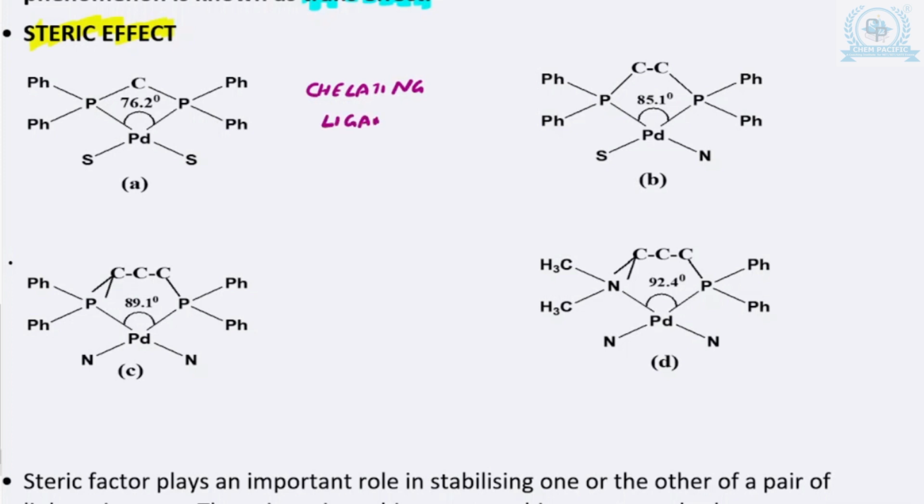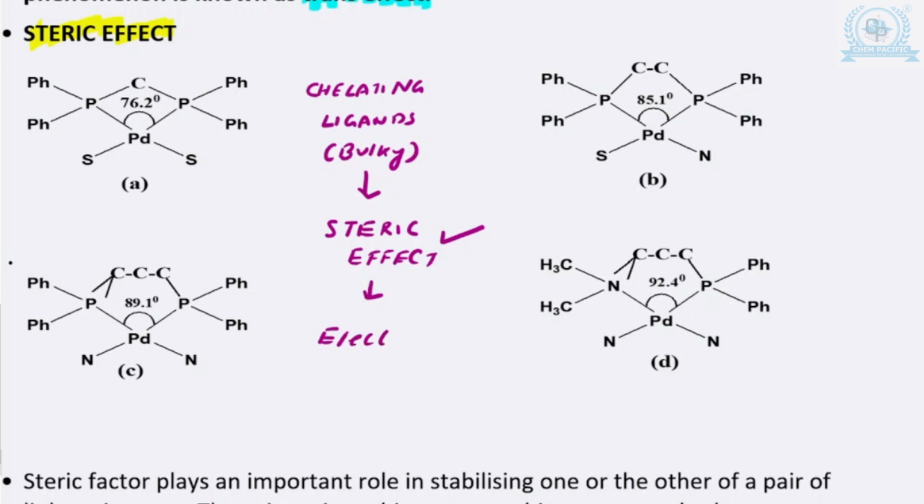Chelating ligands means the ligands are bulky in nature. When the ligands are chelating ligands, due to their presence the steric effect comes into play, and in that case the electronic factor is not concluded. Keep it in your mind.